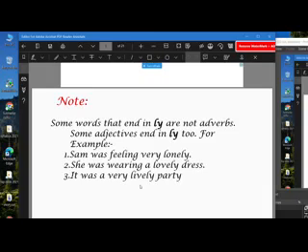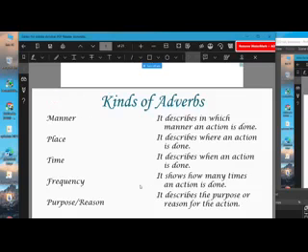Kinds of adverbs. All these parts of speech have different kinds, and they have their own classifications. Previously, I showed you how to classify them, how to determine which type of part of speech they are. This is no exception. Here also, in the case of adverbs, it is divided into different types. First one is manner. Manner means how the action is taking place, how the action is done. If that word is describing something about the verb, how the verb is being performed, then we can call it an adverb of manner.